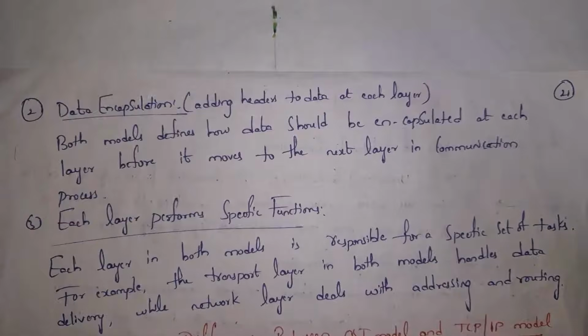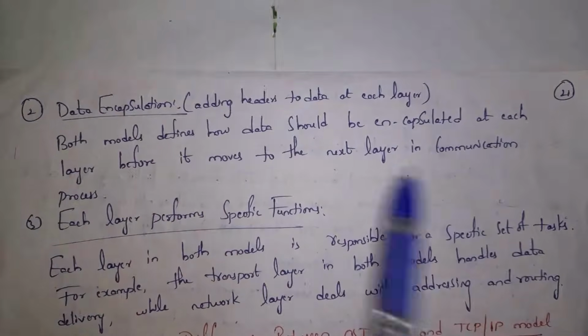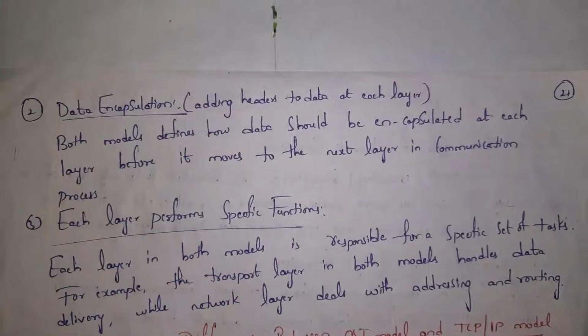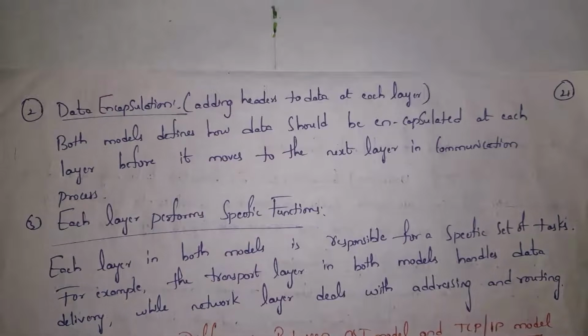Guys, each layer will add extra information to our data. For example, one layer will add sender MAC address and receiver MAC address, and other layer will add IP address. Like that, each layer will add extra headers to our data. So both models define how data should be encapsulated at each layer before it moves to the next layer in communication process. And third similarity is each layer will perform certain functions. Guys, both in OSI model and TCP/IP model, each layer will perform certain tasks. These are three similarities between TCP/IP model and OSI reference model.